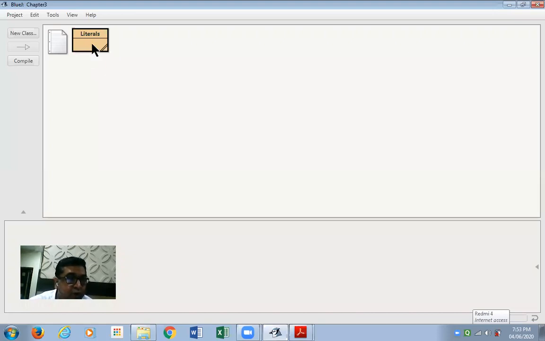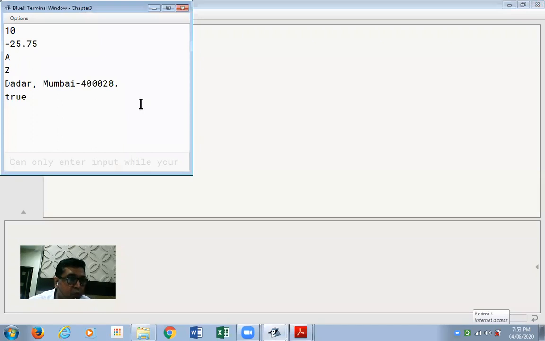I'm executing it again. Earlier it was taking some time. Yeah, here's the output. So my integer value, float value, character constant. The next, the letter Z, is a string constant, though it contains only one character. Then another string. Then we have the Boolean value and then the null value.